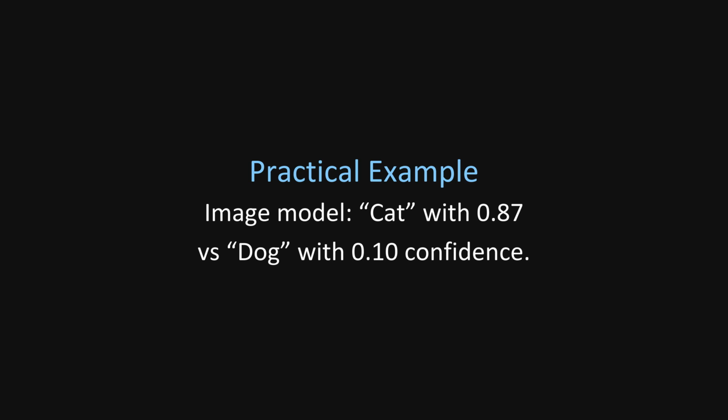For example, an image classifier might say a photo is a cat with a confidence score of 0.87 and dog with 0.10. The model still picks cat as the prediction, but the 0.87 tells you it is much more convinced about cat than any other label.